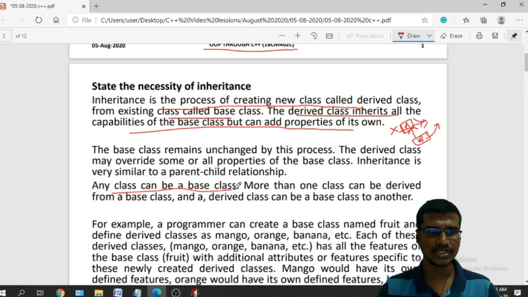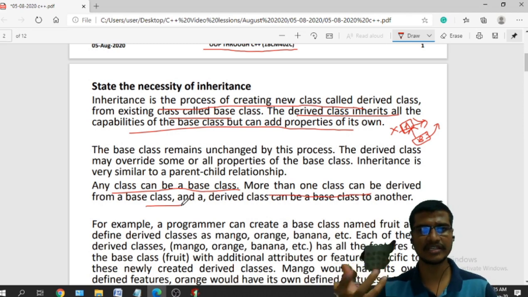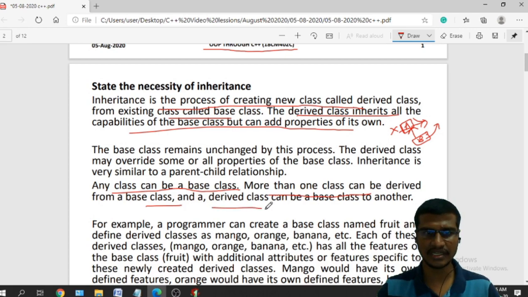Any class can act as a base class. More than one class can be derived from the base class. Based on that, we have different types of inheritance that we will see later. But a derived class can be a base class to another.